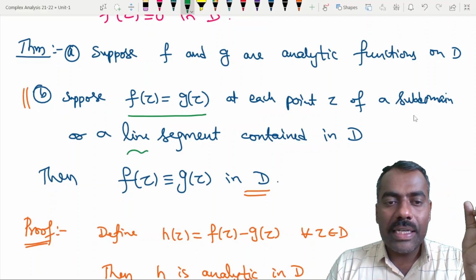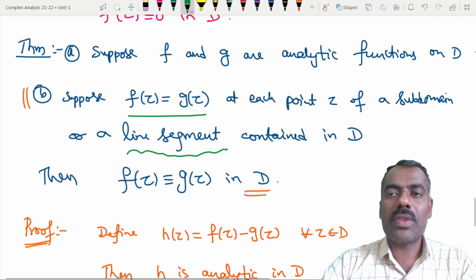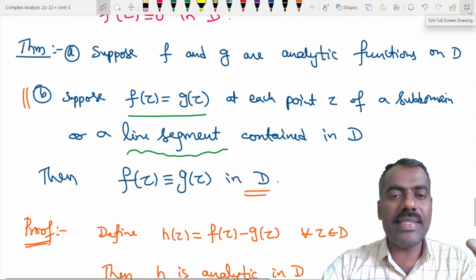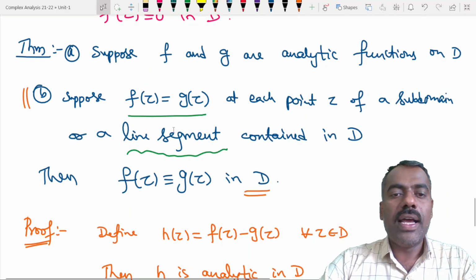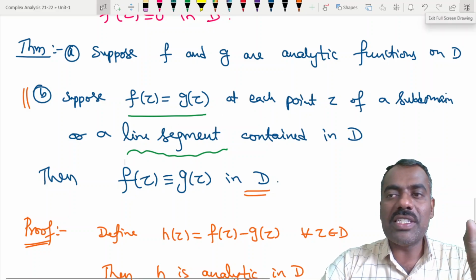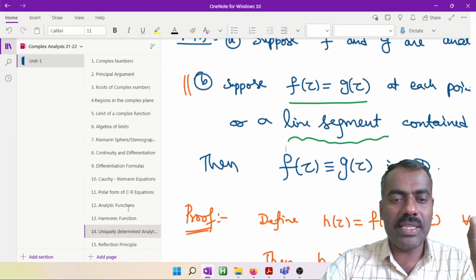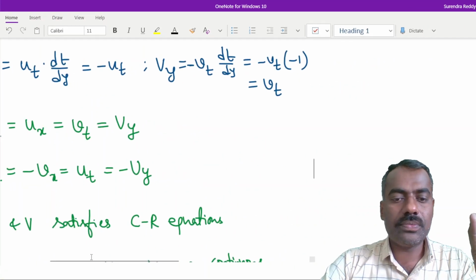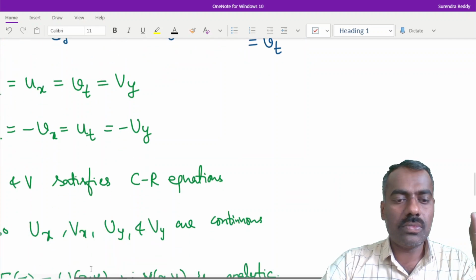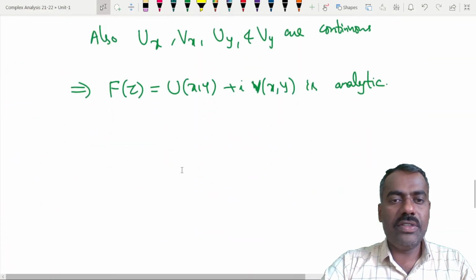We will show that they are equal on the line segment which is contained in domain D. That line segment is the x-axis. Is that clear? That is the idea. That means we will show that capital F of z and small f of z are equal on the line segment which is the x-axis, which is contained in D. That is given already in our assumption in the theorem, that D contains a segment of the x-axis. Is that clear? Yes or no? Okay.